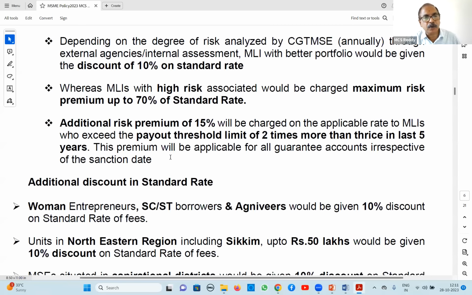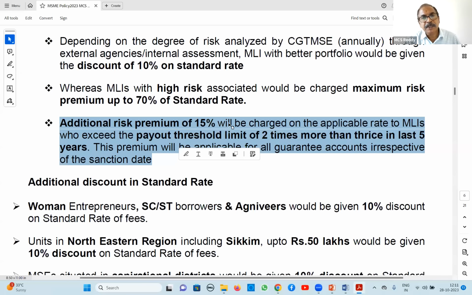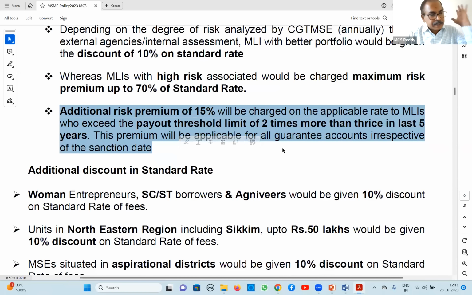This is a last year's recalled question. Where will 15% apply? 15% premium will apply if you exceed the payout threshold limit. What is the payout threshold limit? They have fixed twice the amount of premium paid in a particular year, plus whatever claims you have settled. Total put together, they say, is the threshold limit.